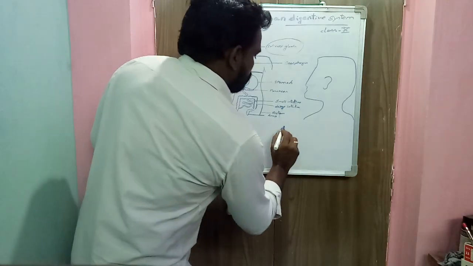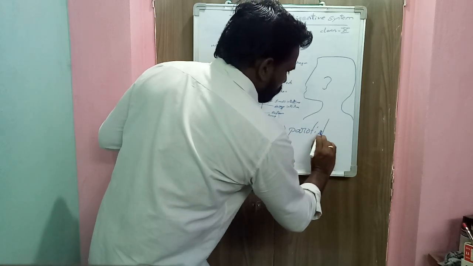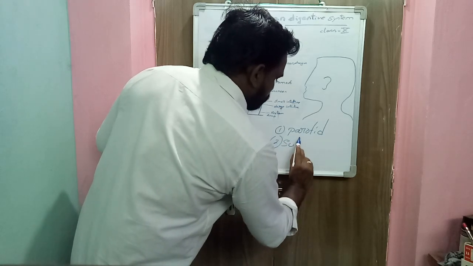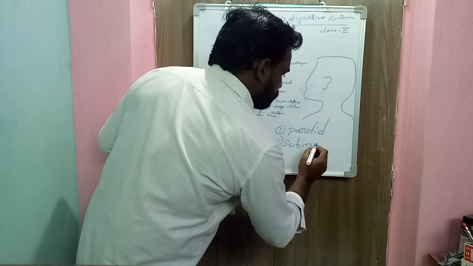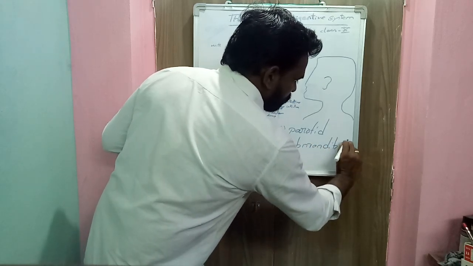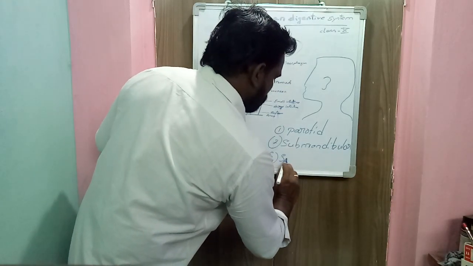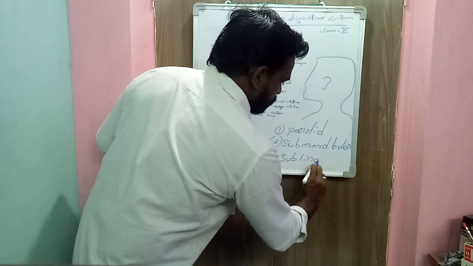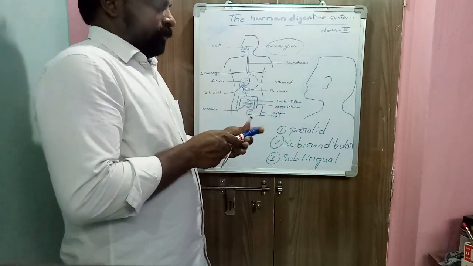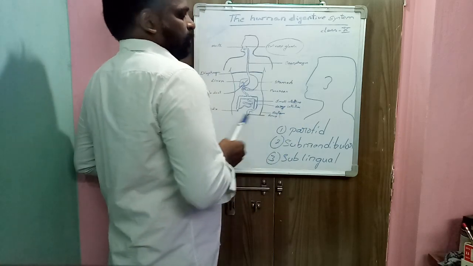Okay. So first one is parotid. Second pair of salivary glands, submandibular, and the third, sublingual. Three pairs of salivary glands present in our mouth. So parotid glands, submandibular glands, sublingual glands.